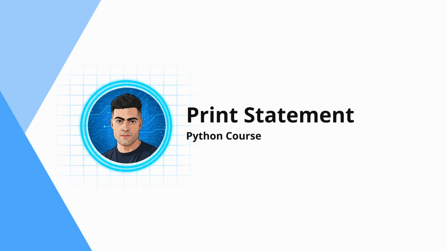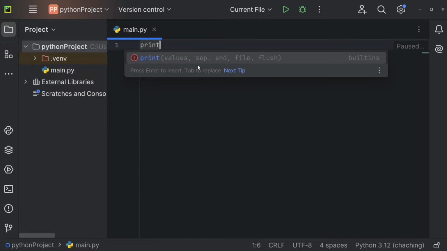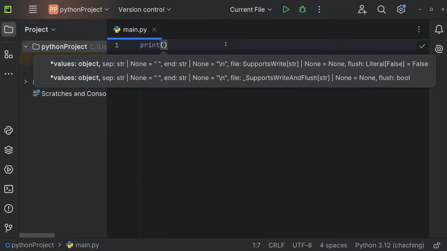Let's start by understanding the print statement. The print statement can be used to output something in the console. You can use it by using the print keyword, followed by opening and closing brackets, and within those brackets you just define what you want to output in the console. So this could be a little bit of text, for example. And text always needs to be within quotation marks, like so.